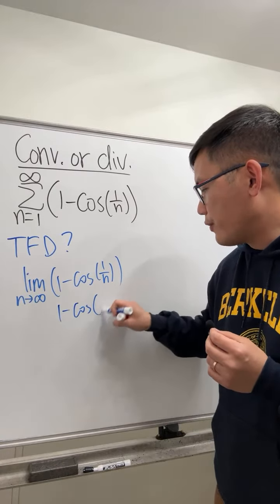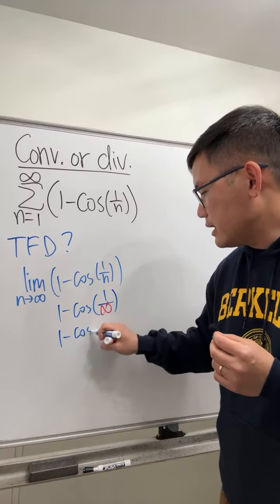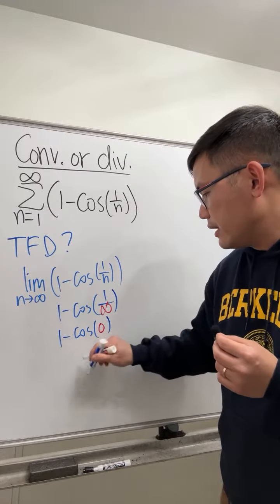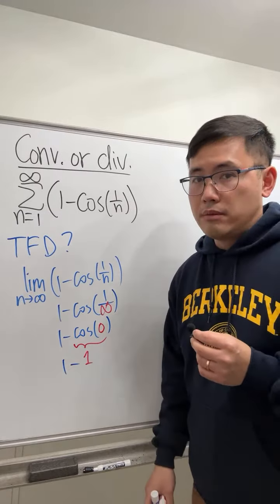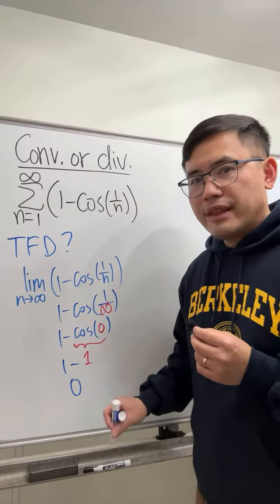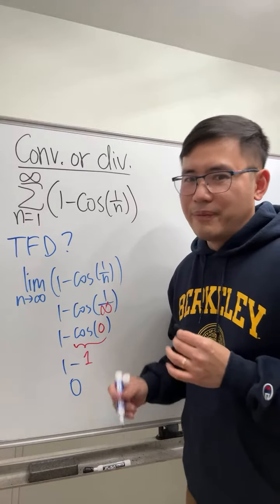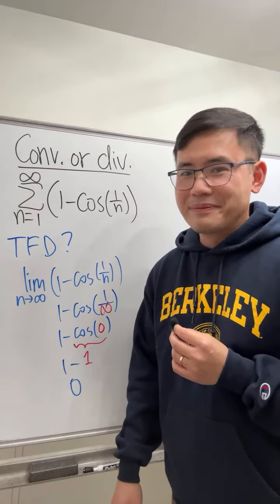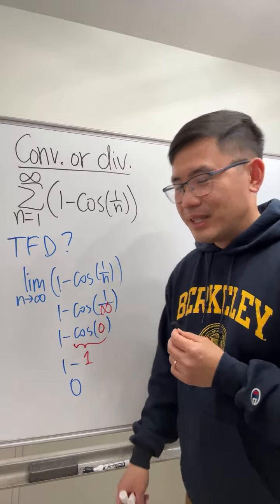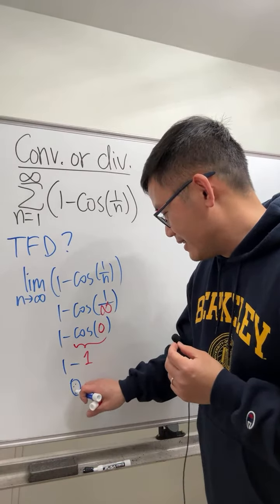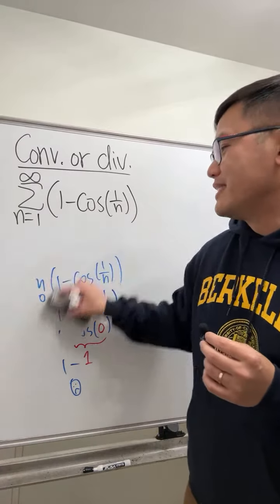And 1 minus cosine of 0, this right here approaches 1. So we end up with 1 minus 1, and we get 0. And when we are trying to do the test for divergence, if we get 0, unfortunately, does not do us any good. We cannot draw any conclusion. So no, this 0 is a sad face. So no test for divergence.